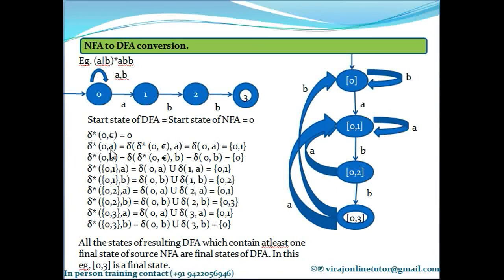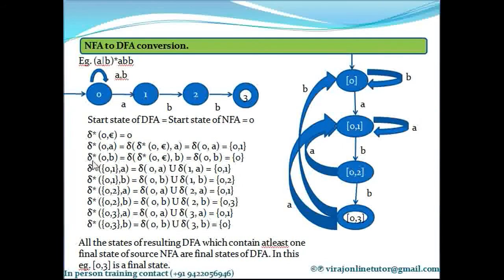So delta asterisk of 0 comma A is equal to delta of delta asterisk of 0 comma epsilon comma A. What is delta asterisk of 0 comma epsilon? 0. So just substitute delta asterisk of 0 comma epsilon with a 0. I have substituted it here as a 0. Now what is delta? Delta is a transition function. What is the delta of 0 comma A? Let's go to the diagram. Delta of 0 comma A is 0 and 1. So I am writing 0 comma 1 in brackets here. That's why I write 0, 1.